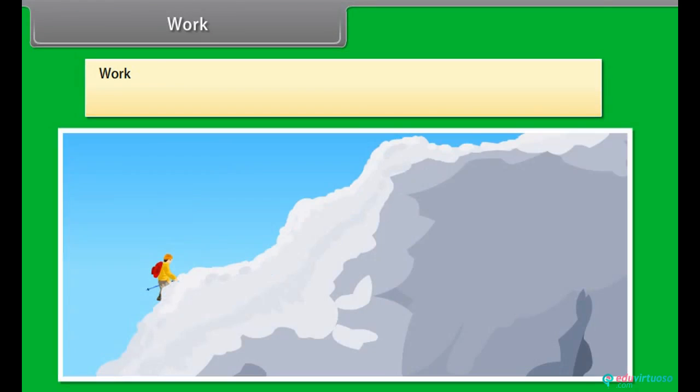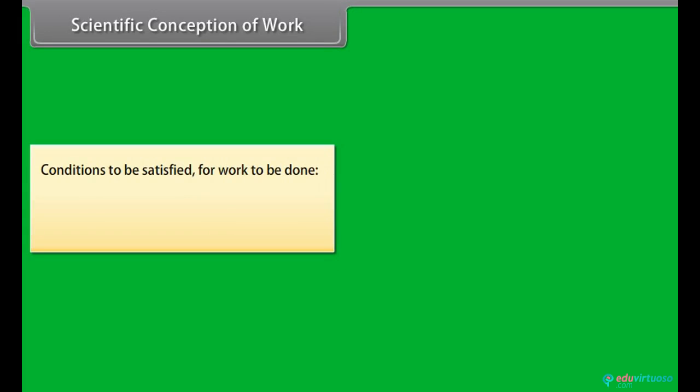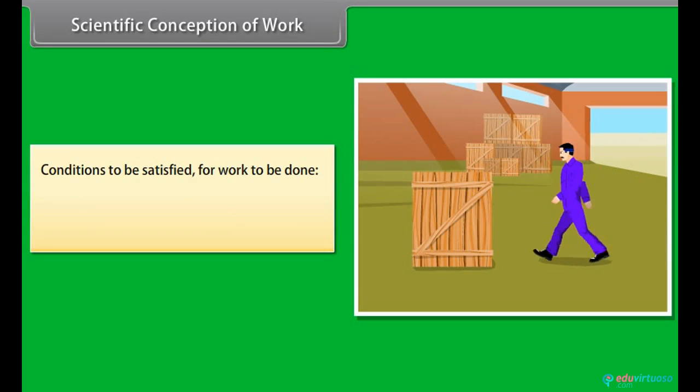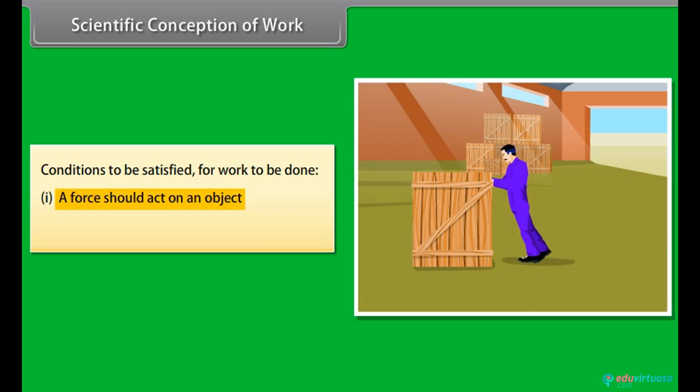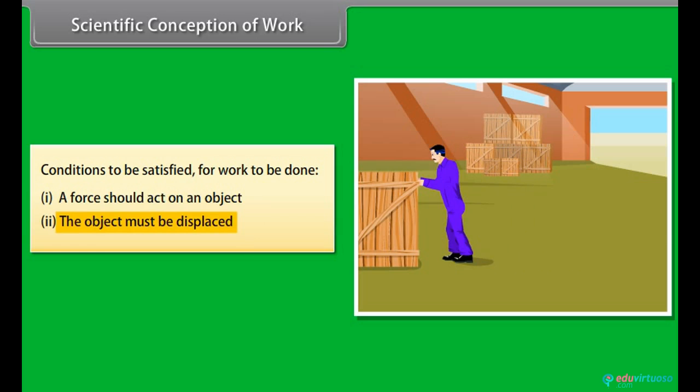We use and define the term work differently in science. For example, if we climb up a cliff, then according to science we have done lots of work. Scientific conception of work. For work to be done, these two conditions should be satisfied. First is, a force should act on an object. Second is, the object must be displaced.